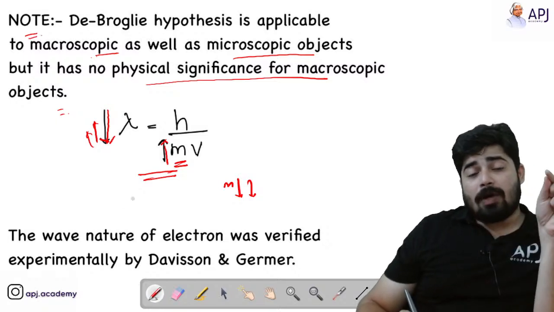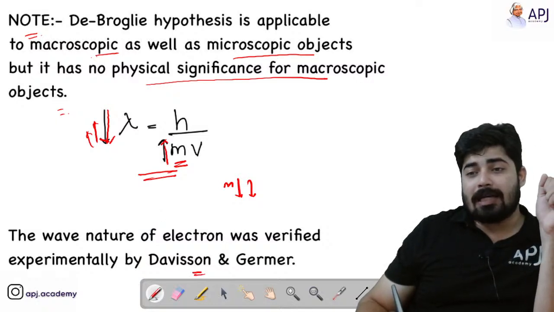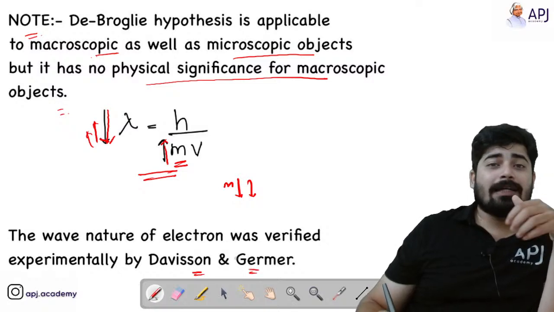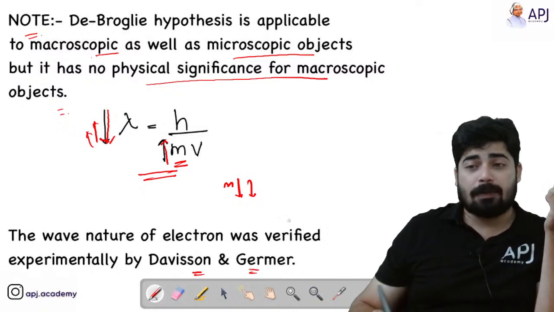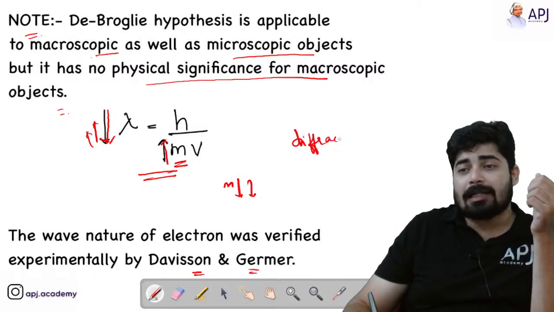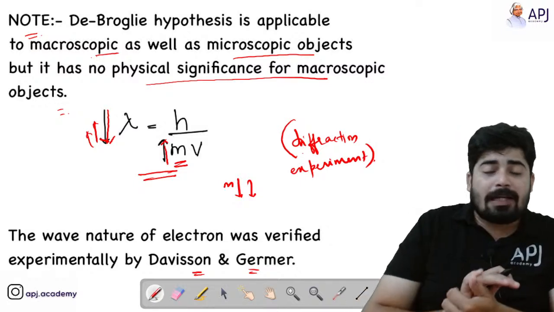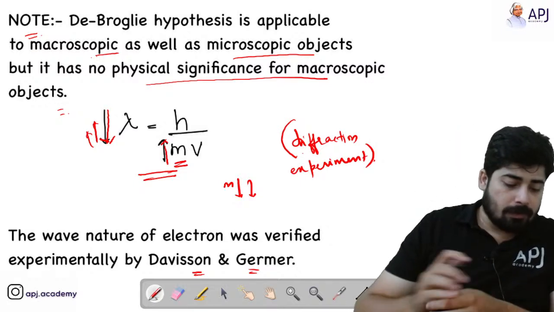Also, one more thing is that the wave nature of the electron was verified experimentally by two scientists known as Davisson and Germer by a diffraction experiment, not a refraction experiment. By conducting a diffraction experiment, these two scientists verified the wave nature of the electron.